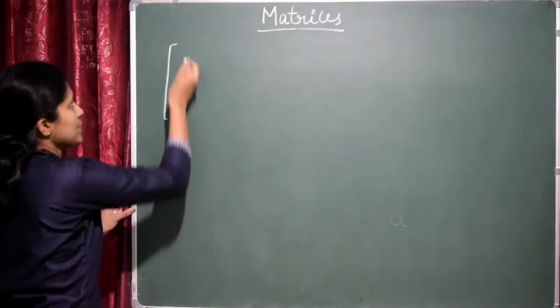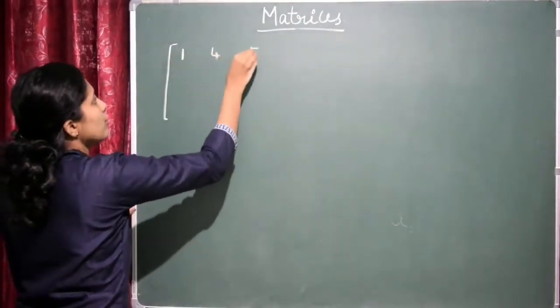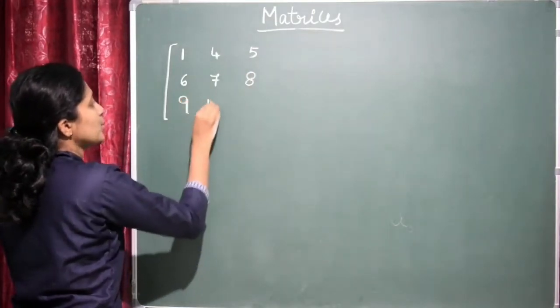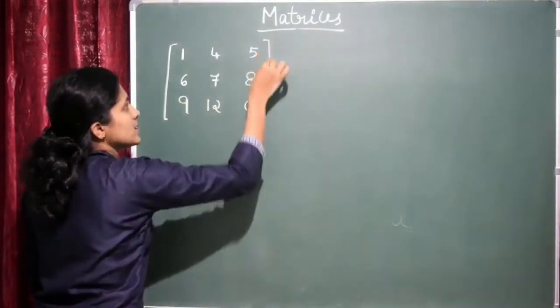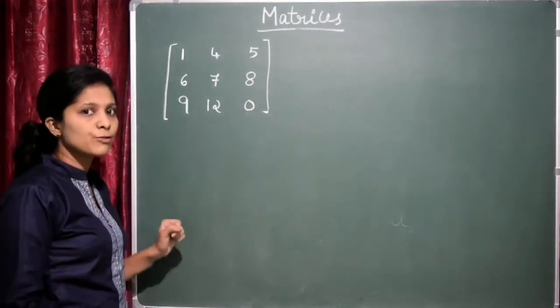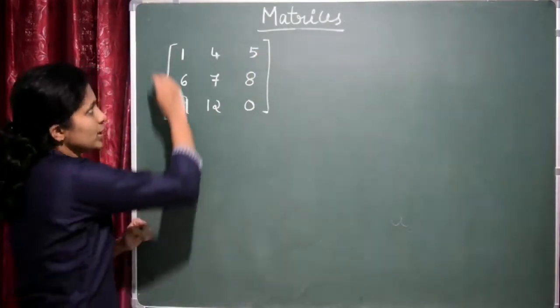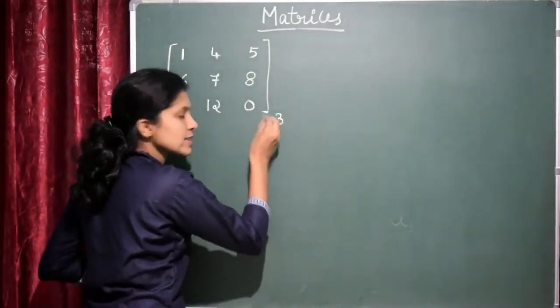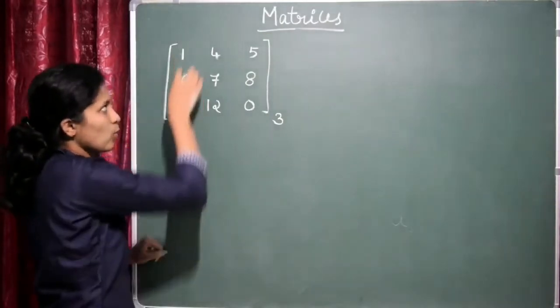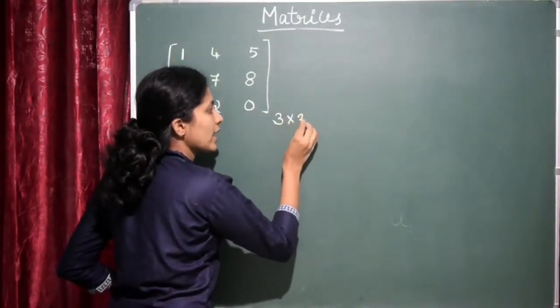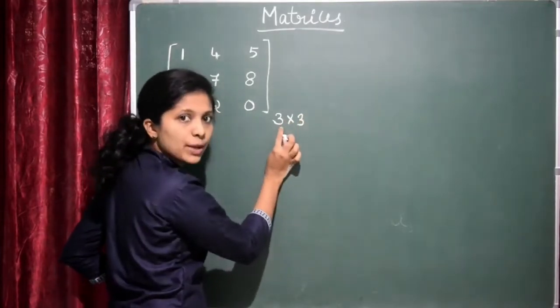I'll consider the matrix as 1, 4, 5, 6, 7, 8, 9, 12 and 0. Now this is a matrix, right? Now can you say what is the order of this matrix? First I have to write the number of rows. How many rows are there? 1, 2 and 3. So number of rows is 3. How many columns are there? 1, 2, 3. So number of rows and columns are equal, right? The order of this matrix is 3 by 3.